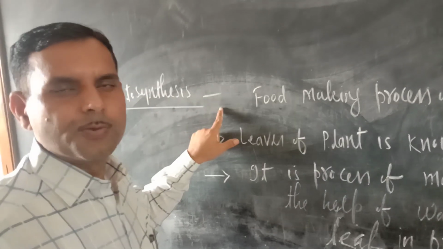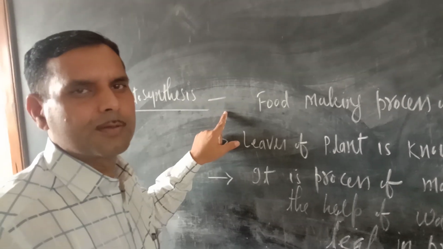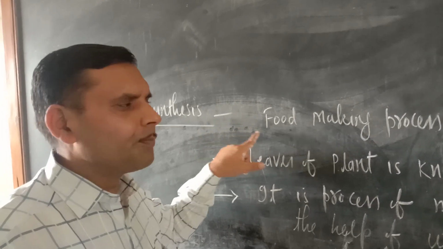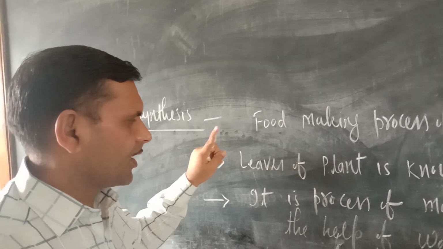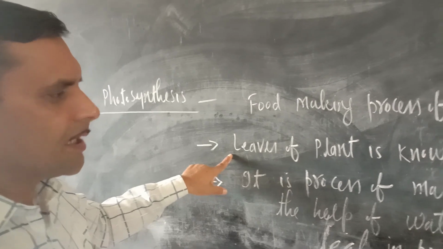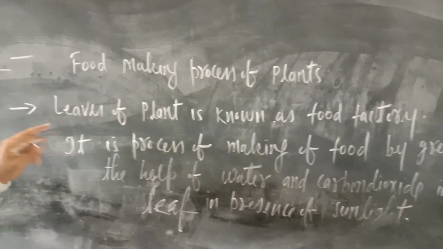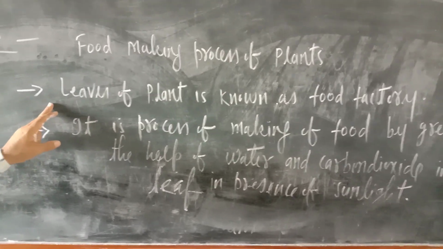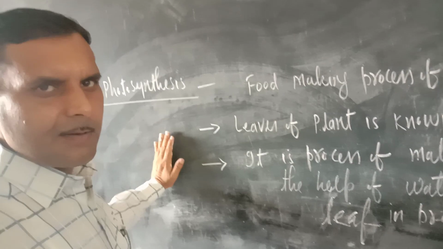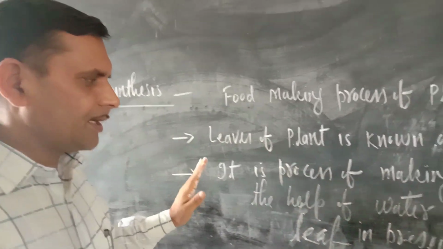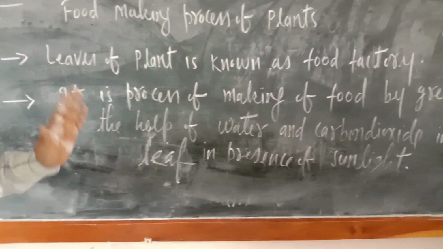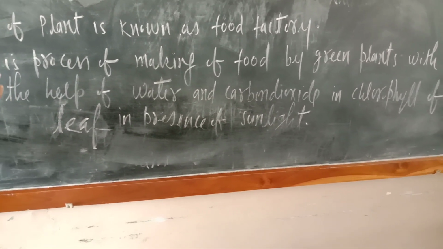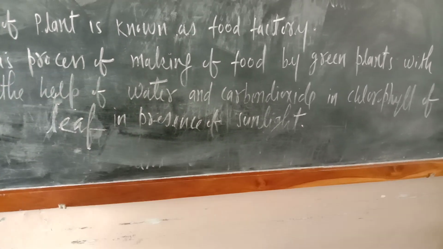Photosynthesis. As you know, plants prepare their food by themselves. Actually, photosynthesis is nothing but the food making process of plants. The leaf of a plant is known as the food factory of the plant because the entire food of the plant is synthesized in the leaves only. As for the definition, photosynthesis is a process of making food by green plants with the help of water and carbon dioxide in the chlorophyll of leaves in the presence of sunlight.